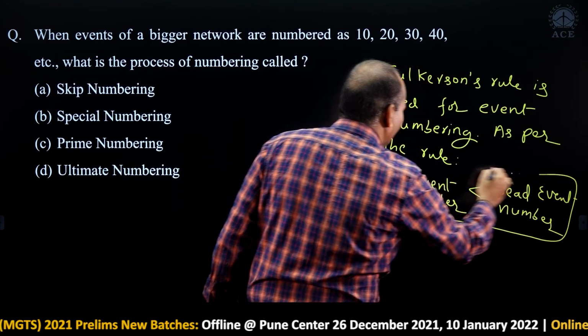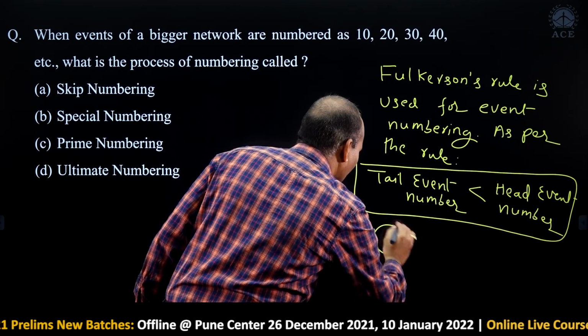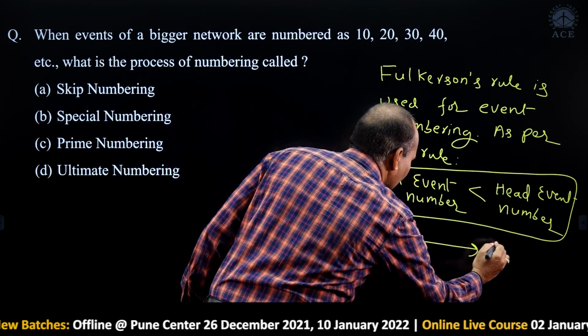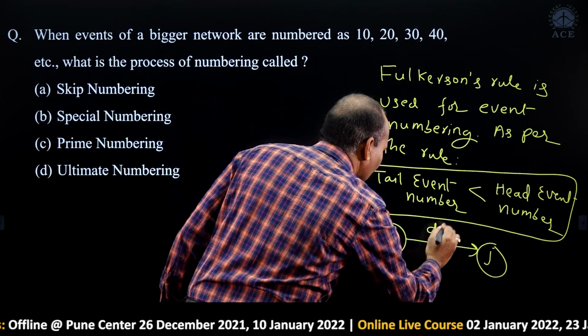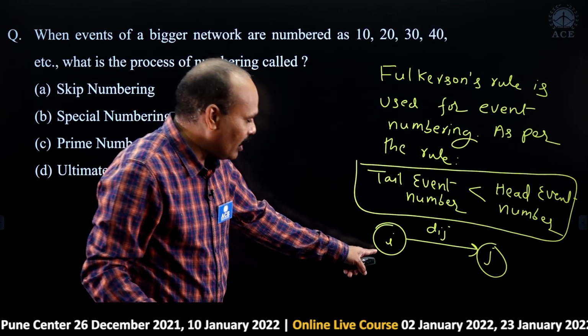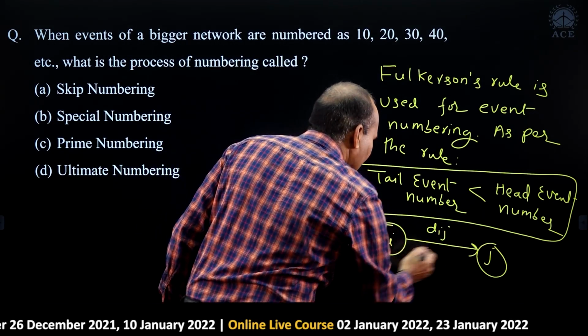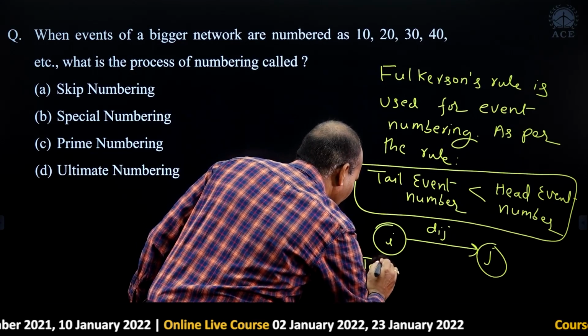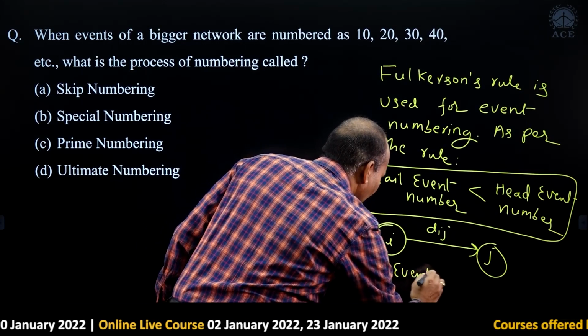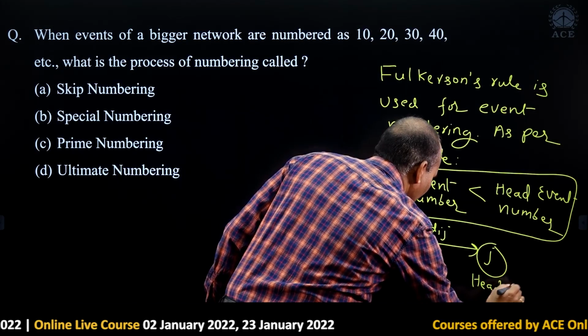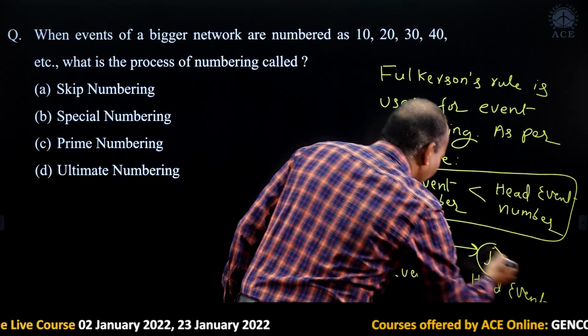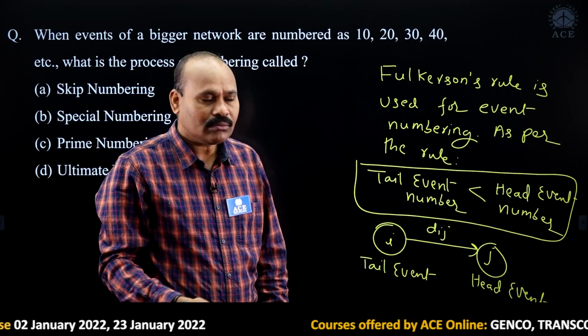So I to j, with duration dij, is the general representation. Tail event is i, head event is j, this is actually the start. So tail event and head event. Okay, this is fine, so i less than j.